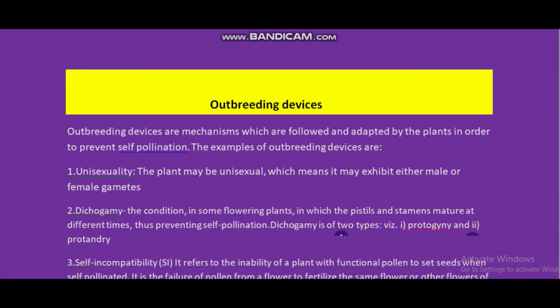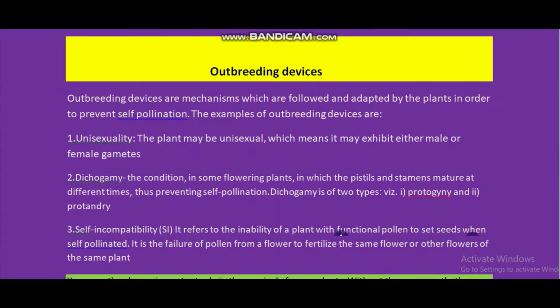Now the next is outbreeding devices. What are outbreeding devices? First of all, the term should be clear. Outbreeding devices are mechanisms which are adopted by the plant in order to prevent self-pollination. Why is there a requirement of this process? Why should self-pollination be prevented or protected against?